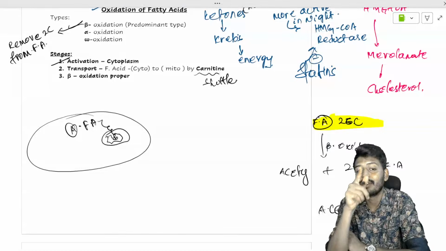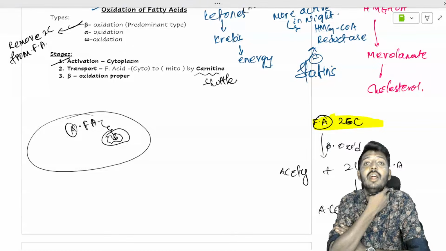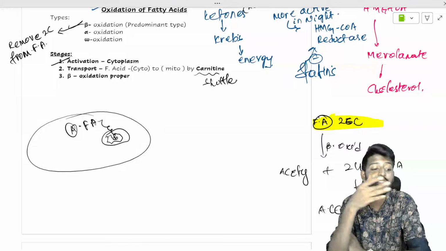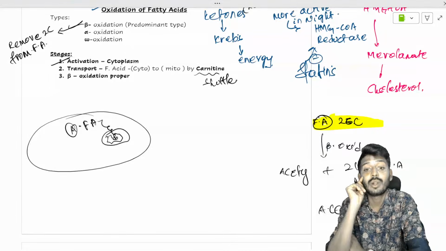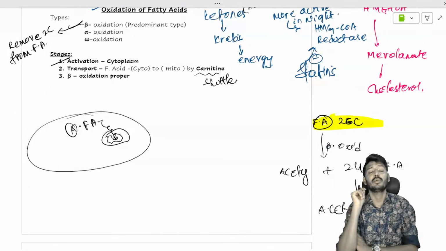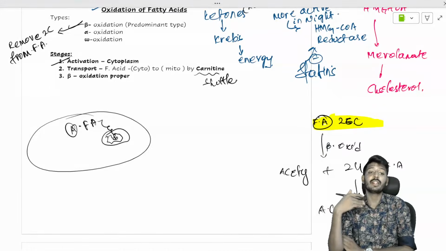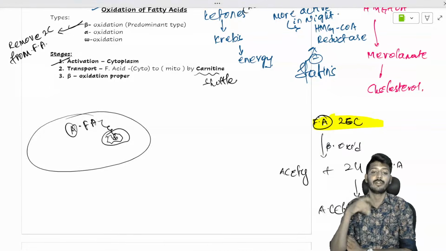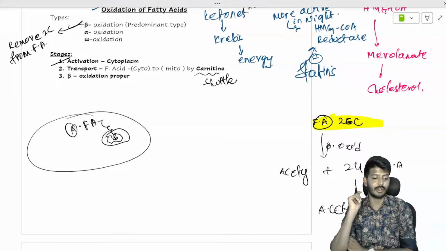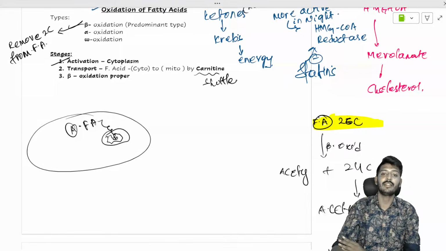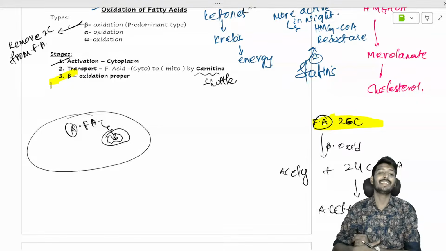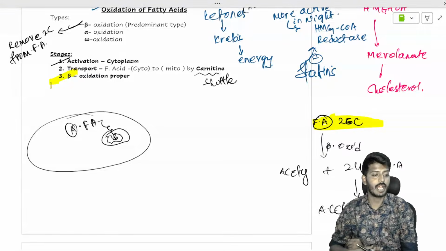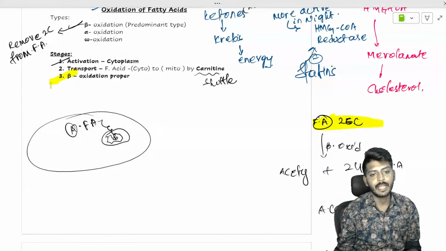The same carnitine is used for promoting weight loss during gym or training sessions. They tell you, take carnitine. For promoting fat burning or weight loss, we take the supplement L-carnitine. The mechanism is the same: this shuttle transports the fatty acid. Once that is done, it enters the mitochondria, and the proper oxidation itself takes place in the mitochondria.